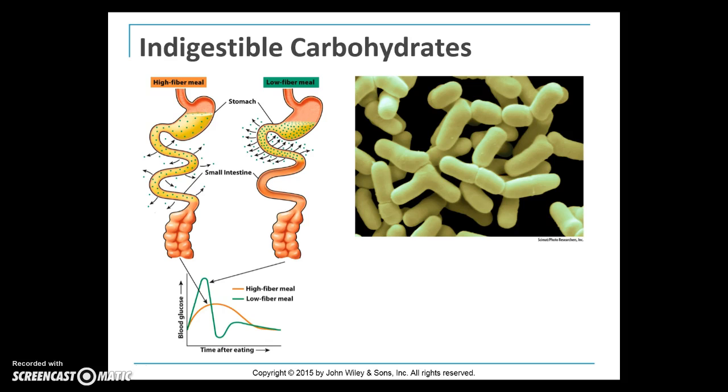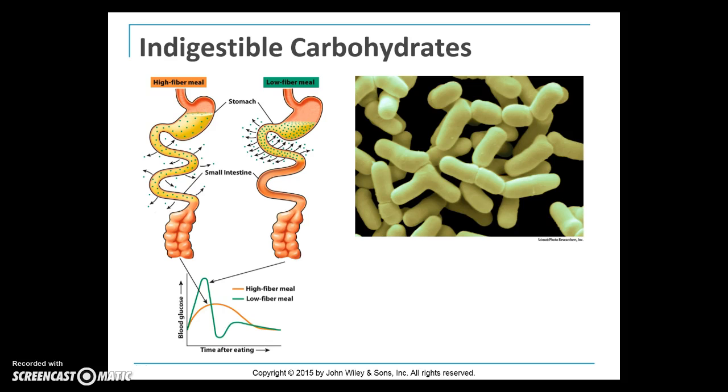Here's a great example. I said earlier we were going to talk about carbohydrates. The picture on the left is a graph, and what we want to talk about is how fiber promotes health by slowing digestion and absorption. So it reduces the transit time, or how quickly food leaves the stomach into the small intestine, and it can promote the growth of healthy microflora. The picture on the right is a picture of bifidobacteria. That's some healthy bacteria in the small intestine. But let's talk about the picture on the left first.